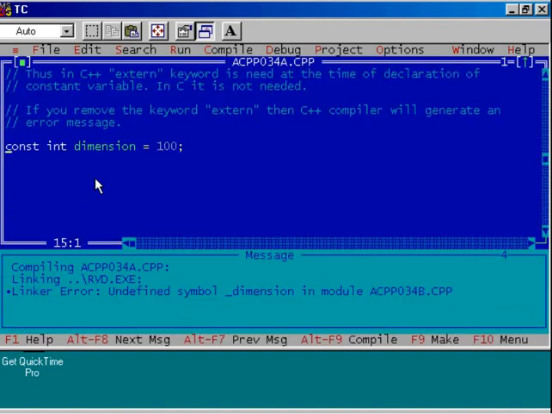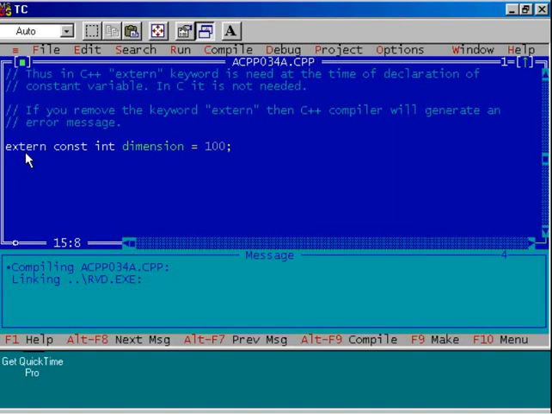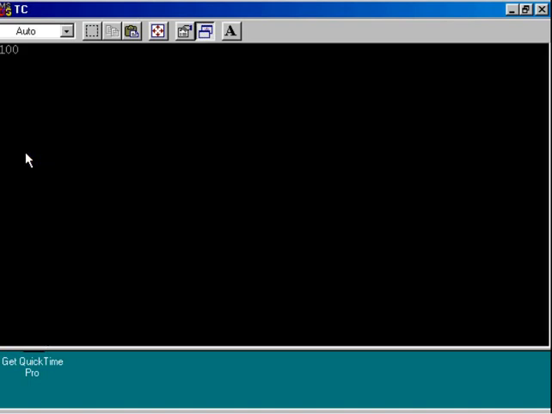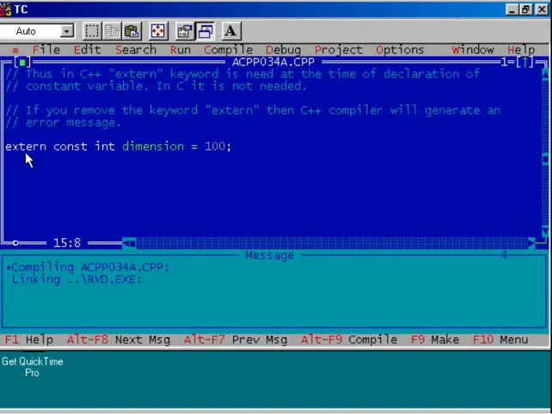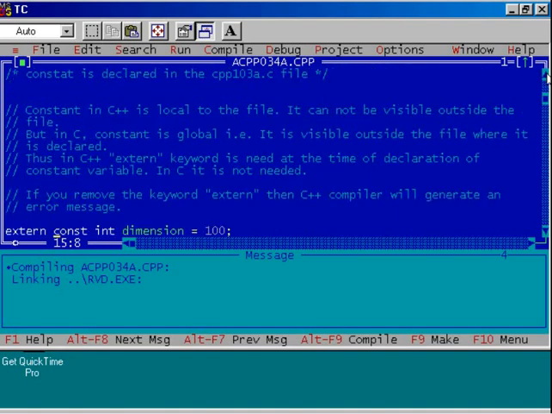What I am doing, I'll type here the word extern. So this is a reserved word of the C language as well as the C++ language. Okay, and now press Ctrl F9 to compile the project file and see the output. 100 is displayed. Can you guess what is the reason? The reason is really very interesting.